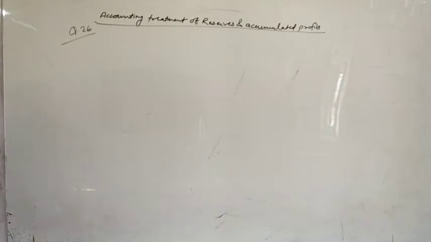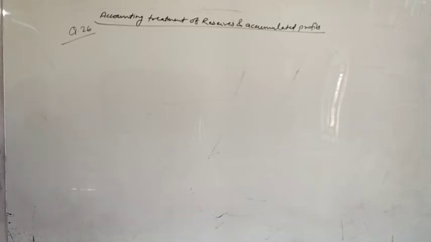A and B, sharing profits and losses in the ratio of 2:3, decide to share future profits and losses equally with effect from 1st April 2016. An extract of their balance sheet as at 31st March is as follows. Extract of balance sheet means this is not a full balance sheet. You have given only workman compensation reserve of 40,000 rupees. Show the accounting treatment under the following alternative cases.